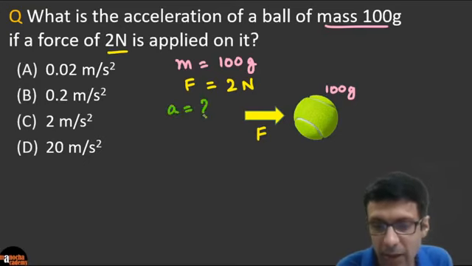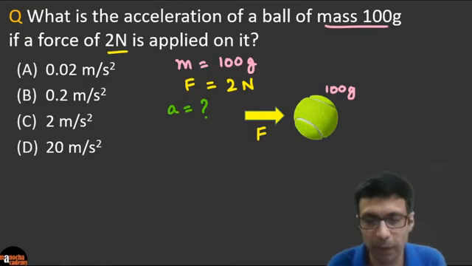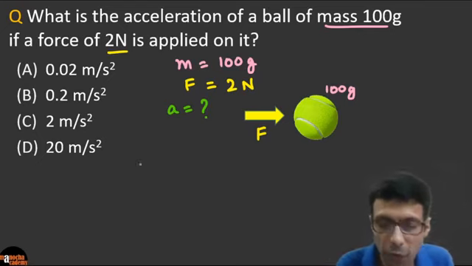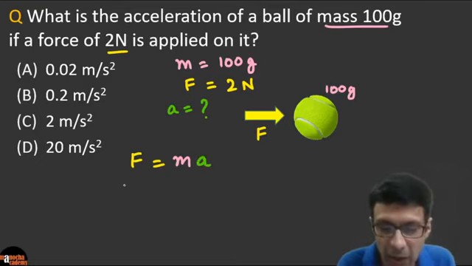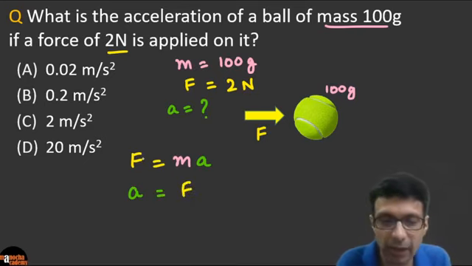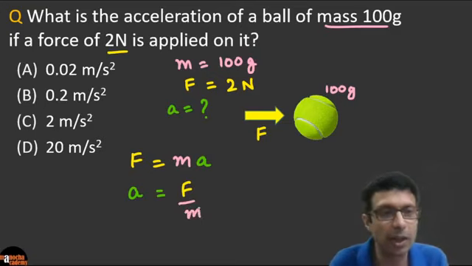What is the acceleration here, right guys? So that is the question. What do you think is the answer here? Come on, all of you. Basically we need to apply our formula: force equals mass times acceleration, F equals ma, the famous physics formula. So what is acceleration? Since we want to calculate that, we'll take it on the left hand side, and it is force divided by mass. Simple. You just need to rearrange that formula.